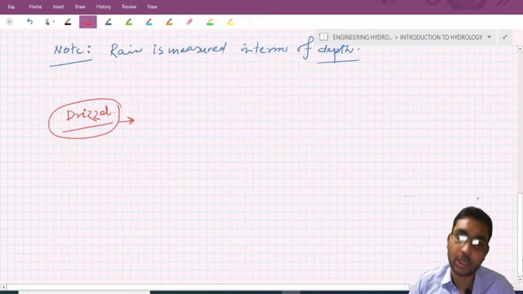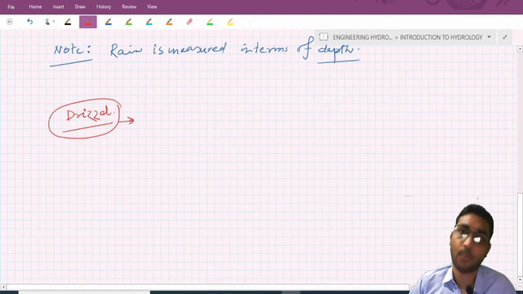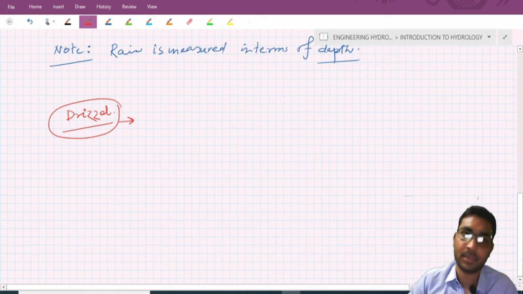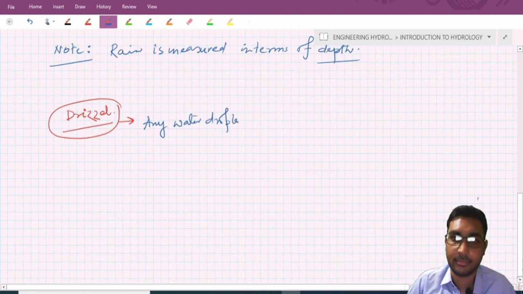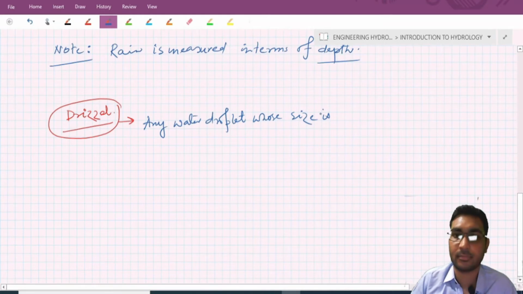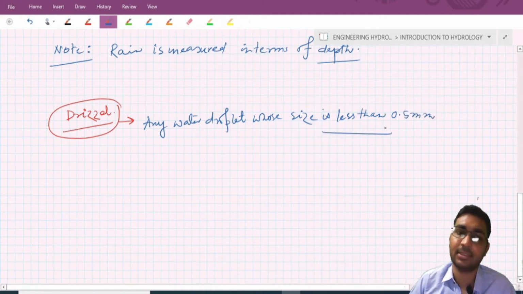Any water droplet whose size is 0.5 to 6 mm is rain, but a water droplet whose size is less than 0.5 mm is known as drizzle.